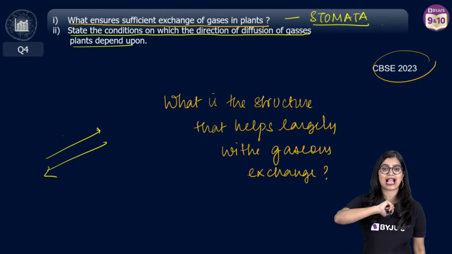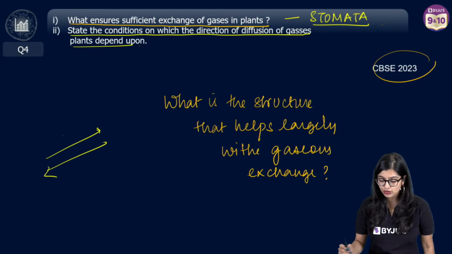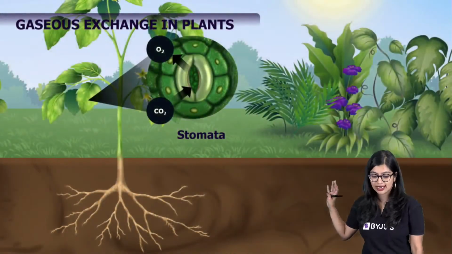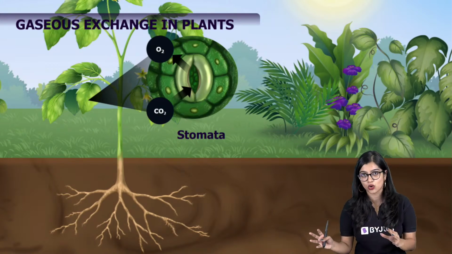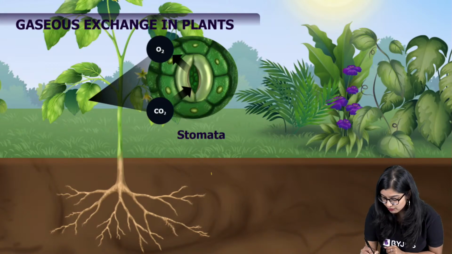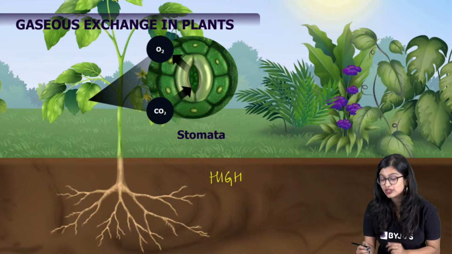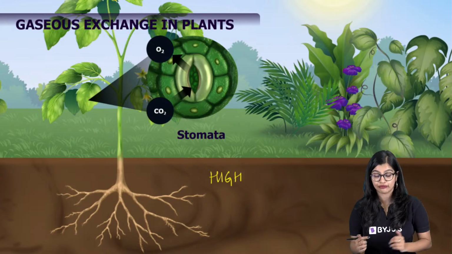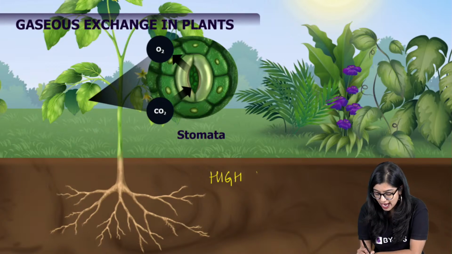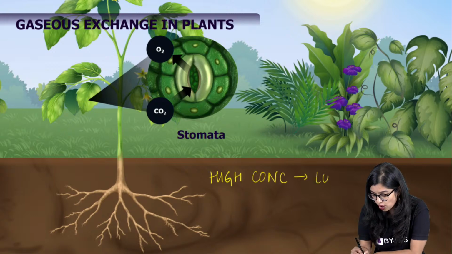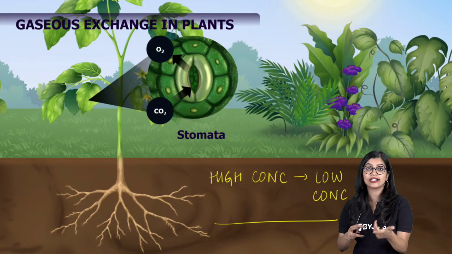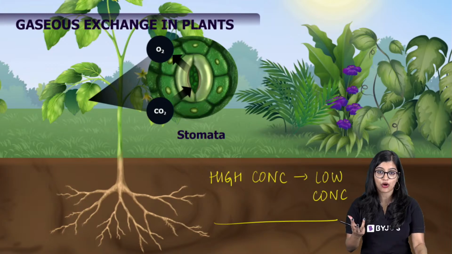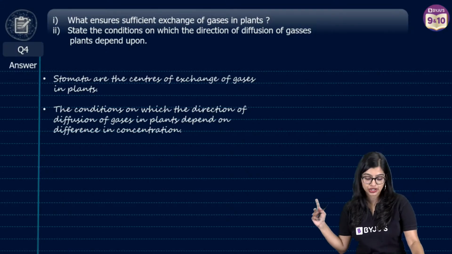Very good. Exactly. So here we know that in stomata gaseous exchange happens. But how do we decide in which direction the gas goes? It depends upon high concentration, because we know that it is happening by the process of diffusion, which means it's going from high concentration to low concentration, right? So the concentration of gases is one thing. Apart from that, we also know that the atmospheric conditions play an important role, which is why you need to mention these two.